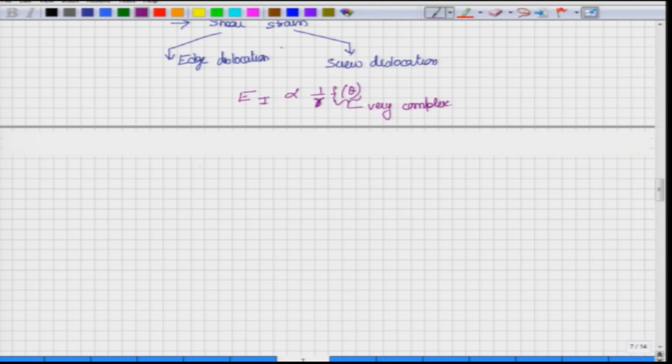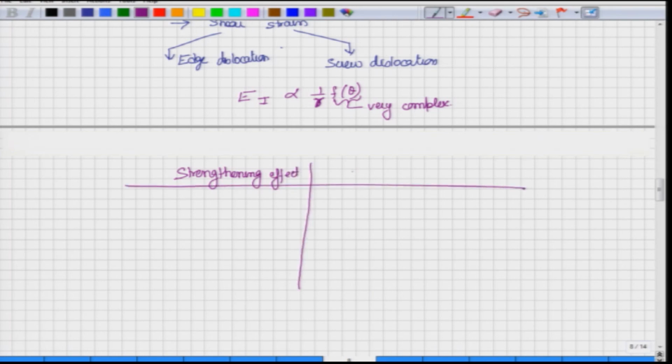So, as a summary we can write: when we are talking about interstitial defects, they interact with both edge and screw.